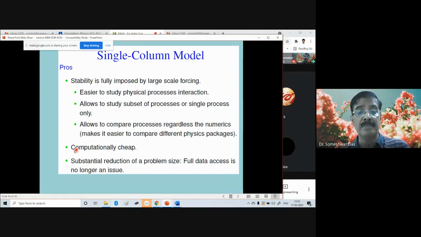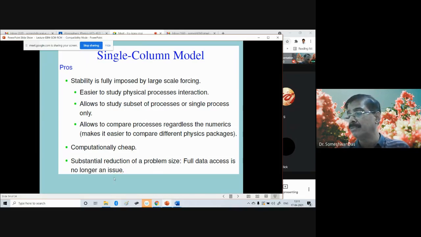Okay, it is also computationally cheap because it's just one column of the atmosphere. So it's computationally very cheap. You can get a result much faster rather than waiting for hours and hours and sometimes days and days to get the results from the computer. And there is a substantial reduction of the problem size. Full data access is no longer an issue.